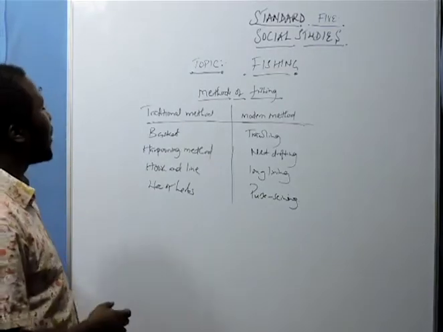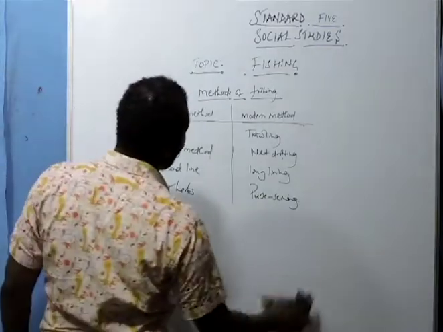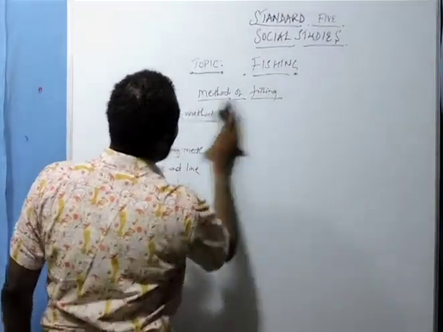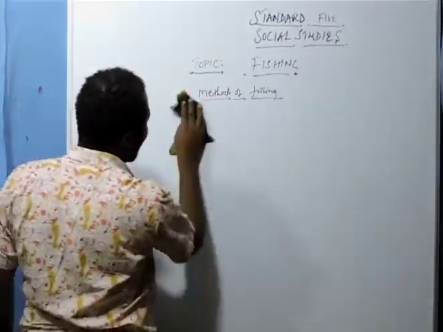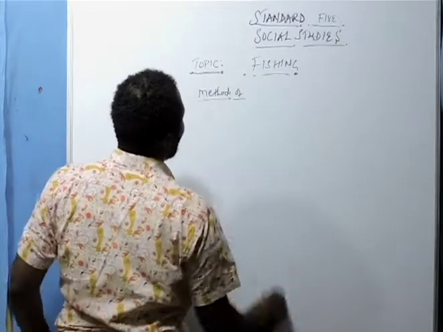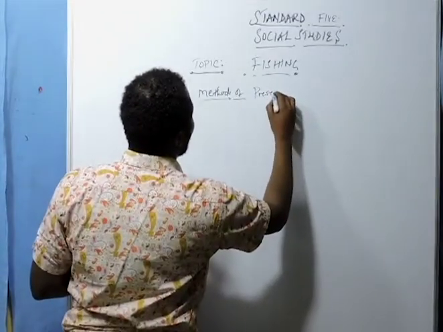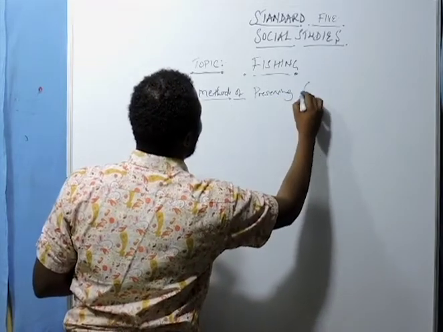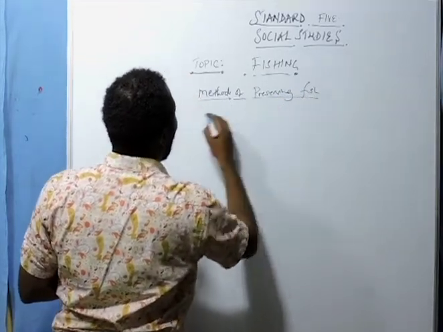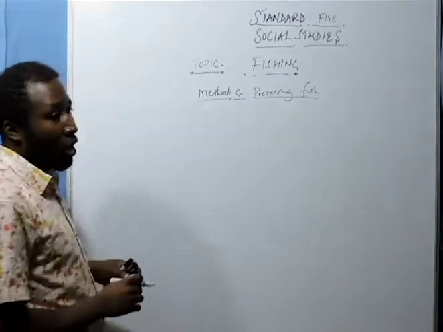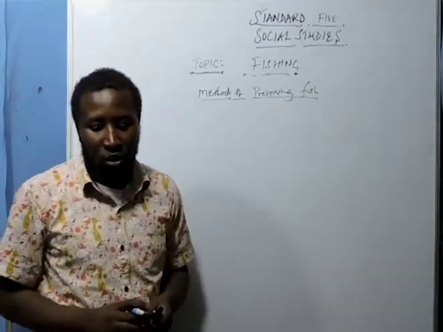Now we look at the methods of preserving fish. Let us very quickly look at the methods of preserving fish. How is a fish preserved? We look into it in two different ways.